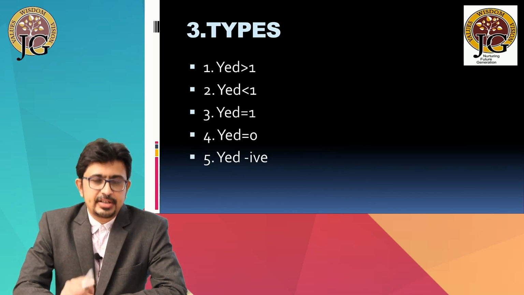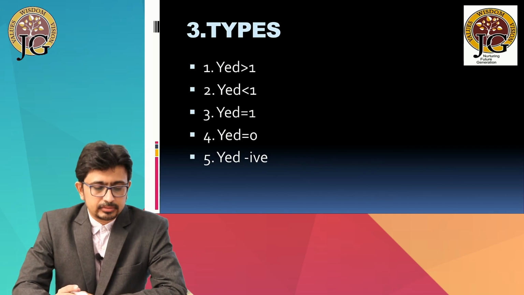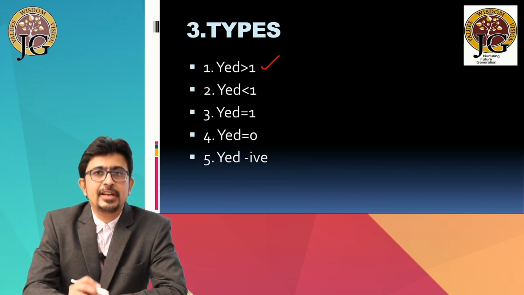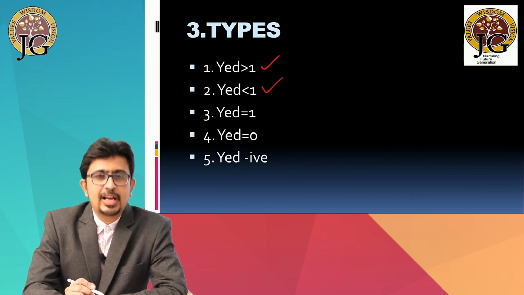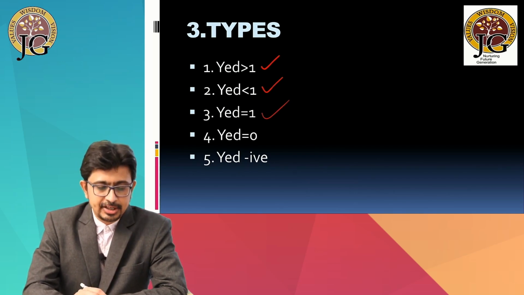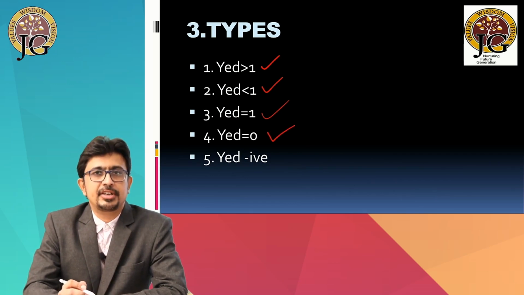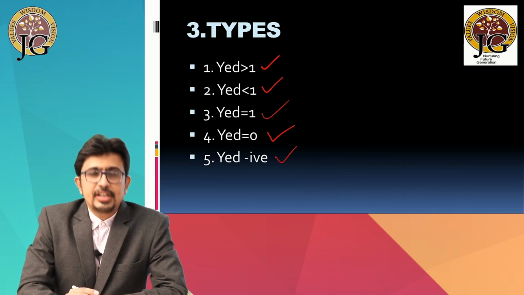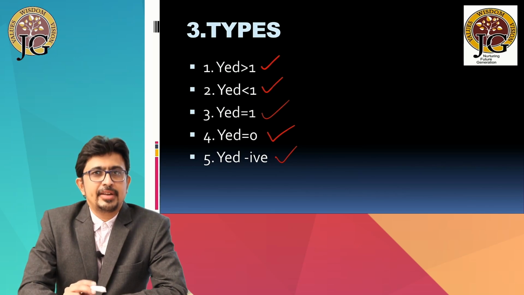Number 3, we take the types of income elasticity. The first type is income elasticity of demand greater than 1. This is known as elastic demand, income elastic demand. The second is income elasticity of demand less than 1, that is income inelastic demand. Third is unitary income elastic demand, that is income elasticity is equal to 1. Next is perfectly income inelastic demand, that is income elasticity is equal to 0. And finally, we have the negative income elasticity. So these are the 5 different types of income elasticities of demand.